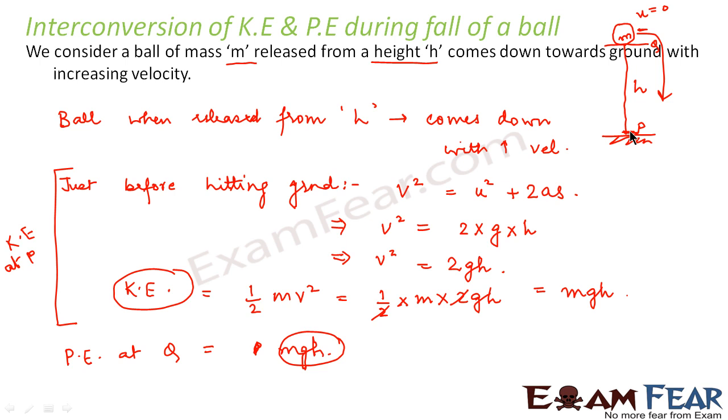So what did we observe here? We observed that when an object falls freely towards the surface of the earth, the potential energy which is stored in the object by virtue of its position gets converted into kinetic energy, which makes the ball move.